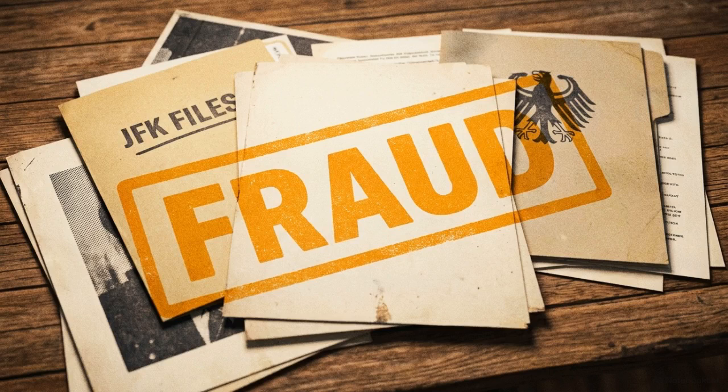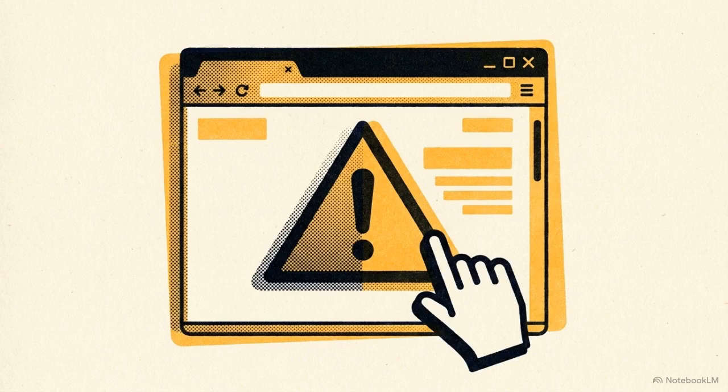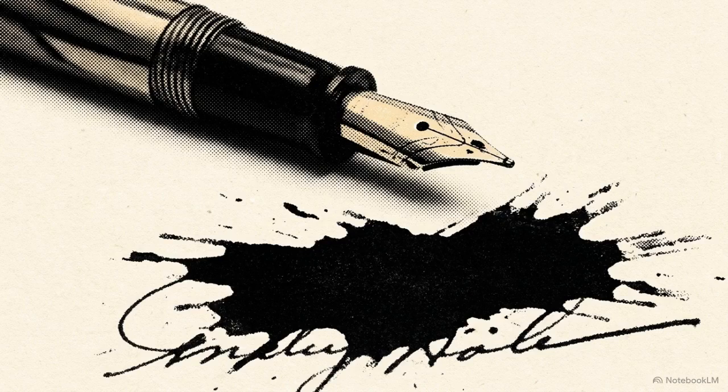He had previously fabricated secret files claiming the CIA assassinated President Kennedy and forged records to protect Nazi officers. He used a deceased CIA officer's name to sell a total fiction. This reveals a critical rule for navigating the internet. A piece of evidence is completely worthless if the person providing it is a known fraud.